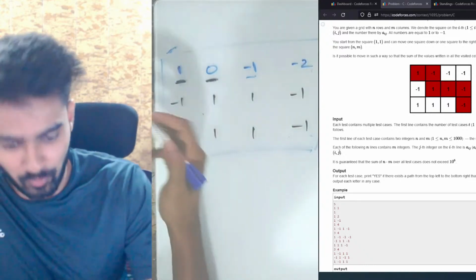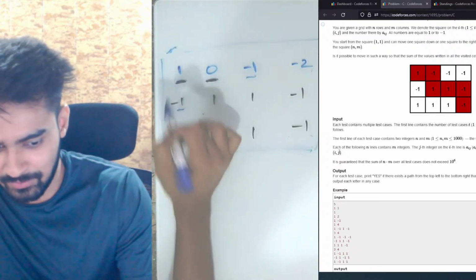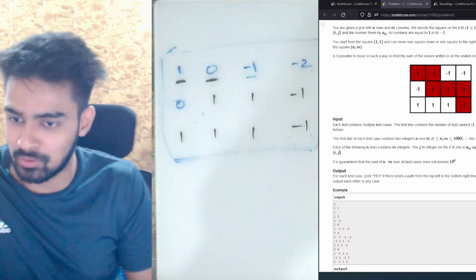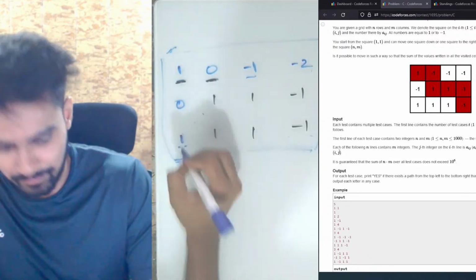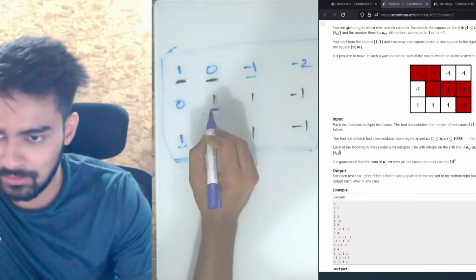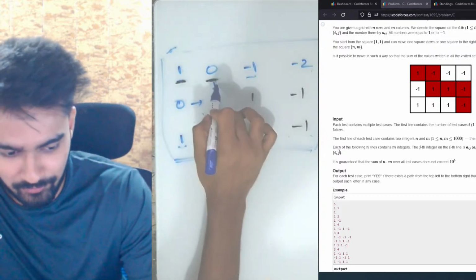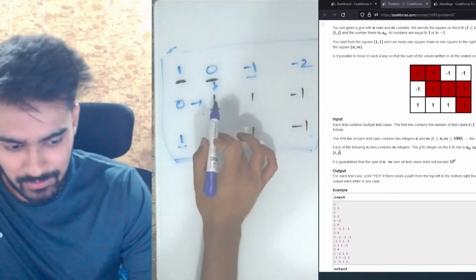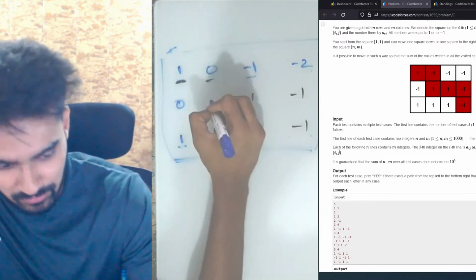Similarly, what are all the paths through which we can reach this minus 1? There is only one path. If we come down from this 1, so that is 1 minus 1, the sum becomes 0. I'm writing the sums in blue color. Again, the sum till this point would be 0 plus 1 is 1. Now let's look at this point. What are all the possible sums that we can get? We can either come from the left side or from the top. Since both of these are 0, 0 plus 1 is 1 only. So the only possible value for this place is 1.